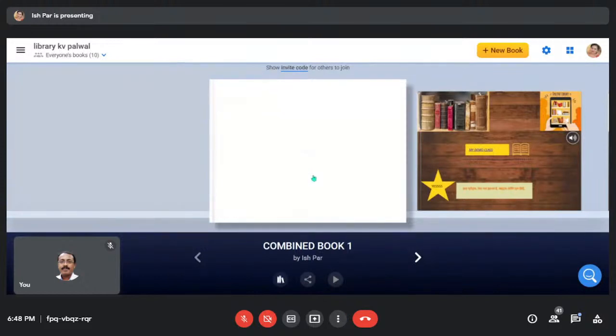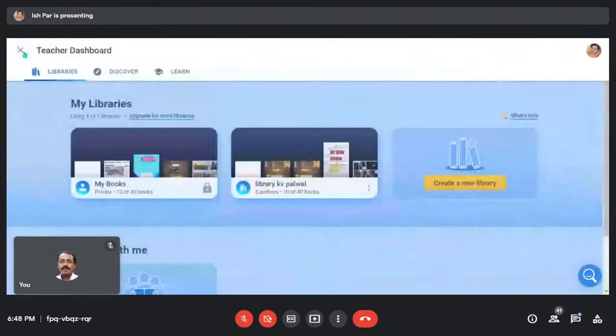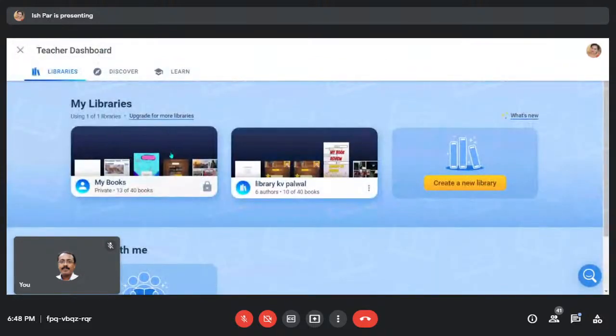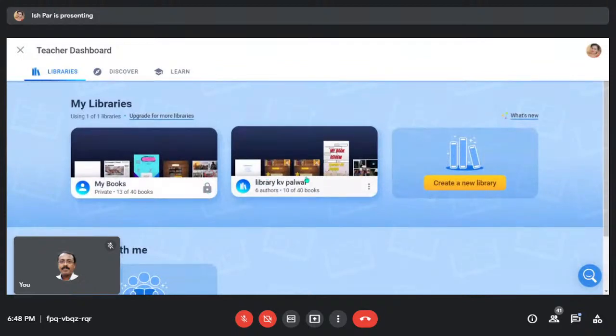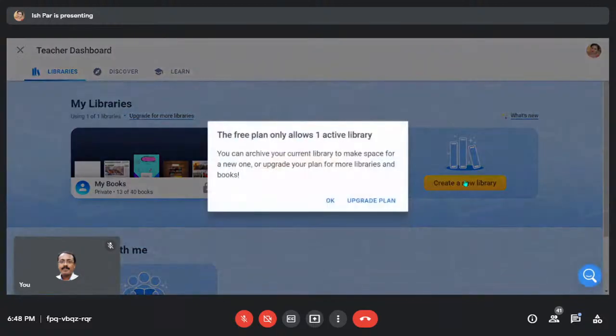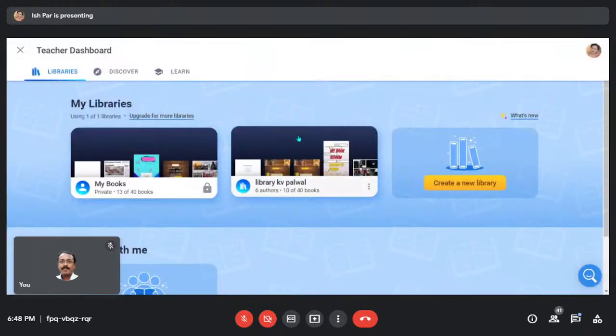This is also a combination. Now how to invite students? You see. You go to library, you see there are 2 sections. One is your private library. The other one is the library you have created. I cannot create more. See, once I click on this, your free plan only has 1 active library. So you cannot add more. So I've already added it here. So once I click on this,